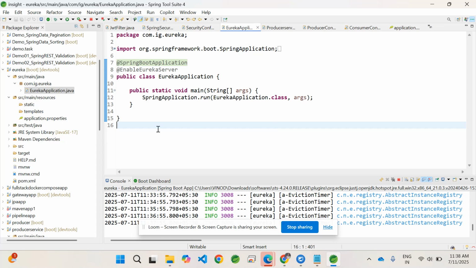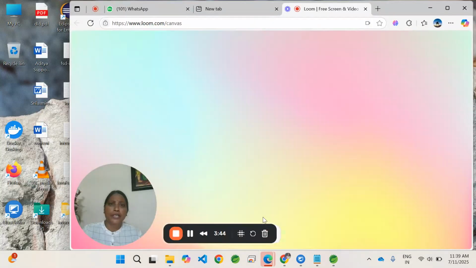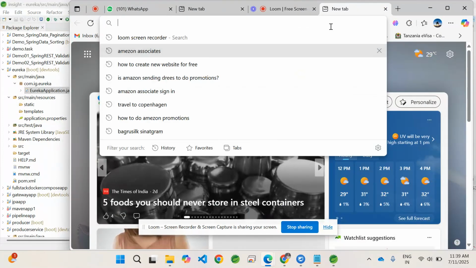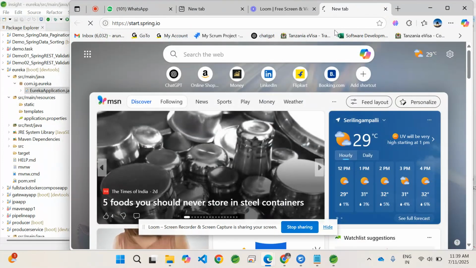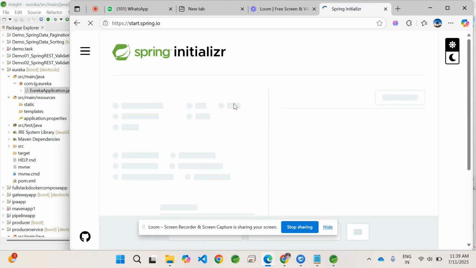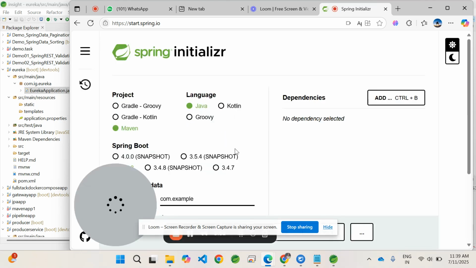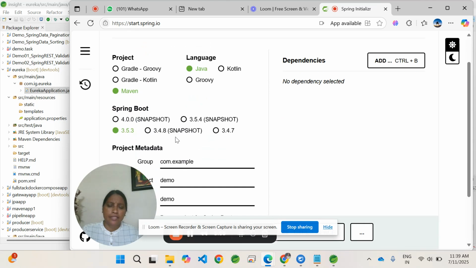To start creating this discovery service application, create a Spring Boot application. Generally we create a Spring Boot application at start.spring.io. We create a basic Spring Boot project by selecting the required properties, language, and the version of Spring Boot, and take the dependencies, which I'm going to show you here.